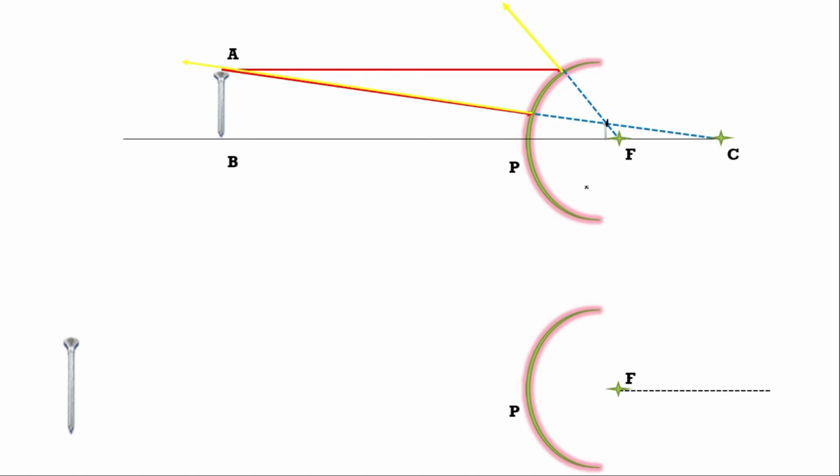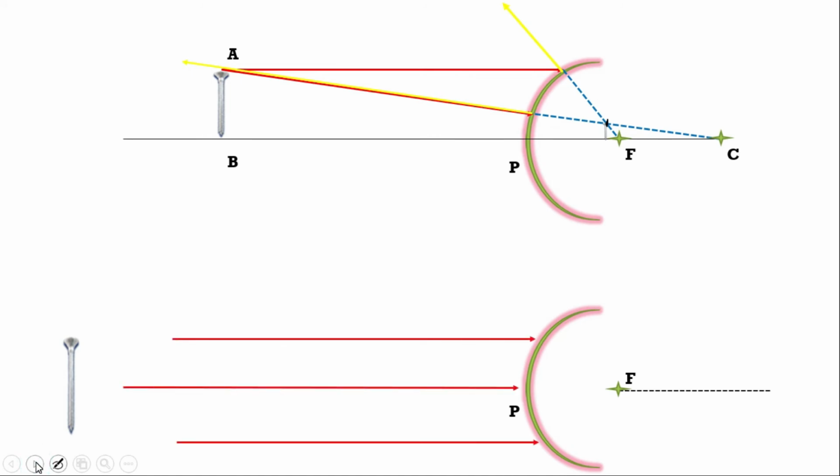So we can say one very important thing: a convex mirror always forms a virtual image of a real object. Now, second case: light rays coming parallel to the principal axis, after reflection, appear to diverge from the focus. So the image of this object will be at the focus, the size of the image will be point size, and it will be virtual and erect. I hope you understood well.